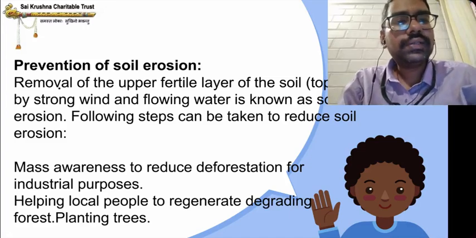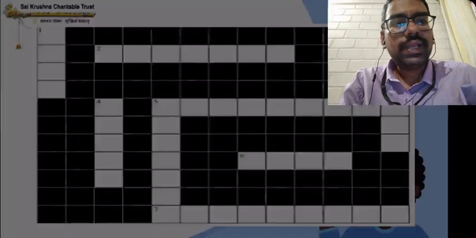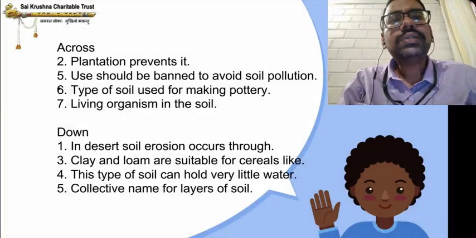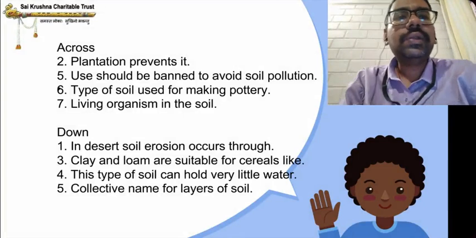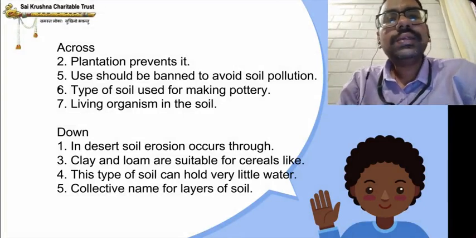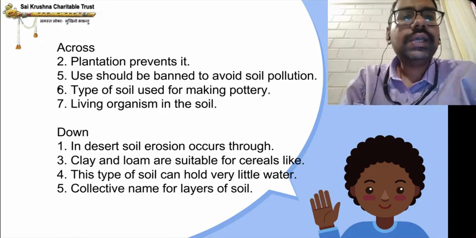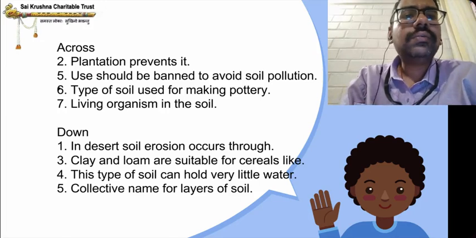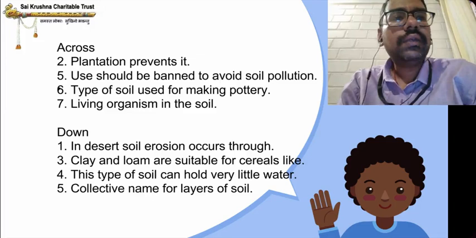This is a crossword puzzle here. Across: 2, plantation prevents it. 5, use should be banned to avoid soil pollution. 6, type of soil used for making pottery. 7, living organism in the soil. Down: first one, in desert, soil erosion occurs through. 3rd, clay and loam are suitable for this crop. 4, this type of soil can hold very little water. 5th one, collective name of layers of soil.